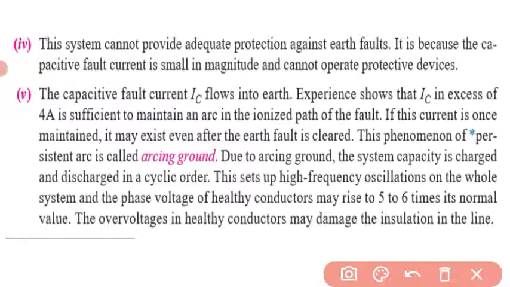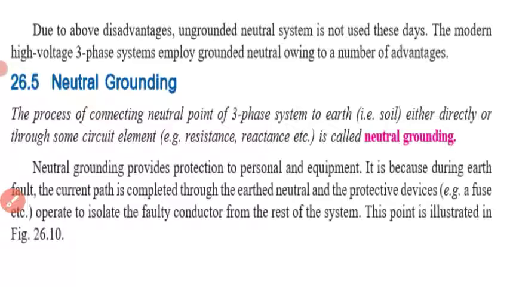These are the 5 points I have discussed so far under the ungrounded system. I repeat, in the ungrounded system, if a fault occurs, these problems occur, which I just now discussed. Hence it is necessary.